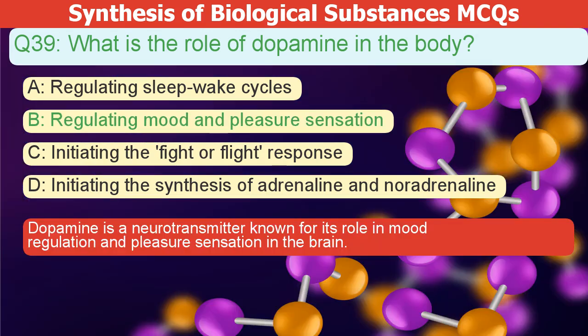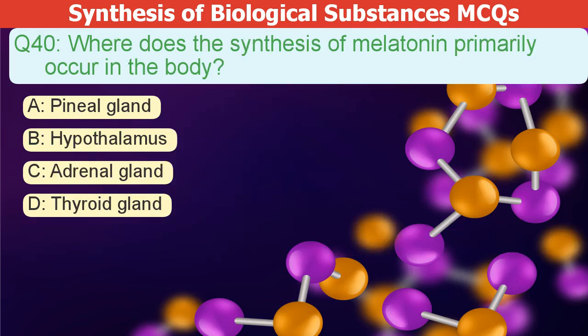The correct answer is B. Dopamine is a neurotransmitter known for its role in mood regulation and pleasure sensation in the brain. Where does the synthesis of melatonin primarily occur in the body? A. Pineal gland. B. Hypothalamus. C. Adrenal gland. D. Thyroid gland.